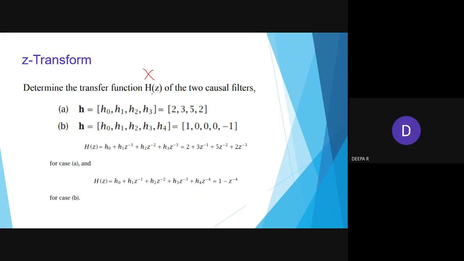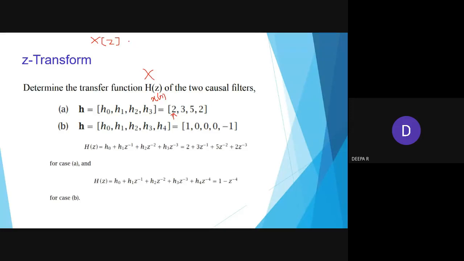So now the question is h of z has been given with the values 2, 3, 5, 2. If it is not denoted with the index of 0, consider this as the 0, right? So this is my question. You have to find x of z, and they have given a sequence x of n.